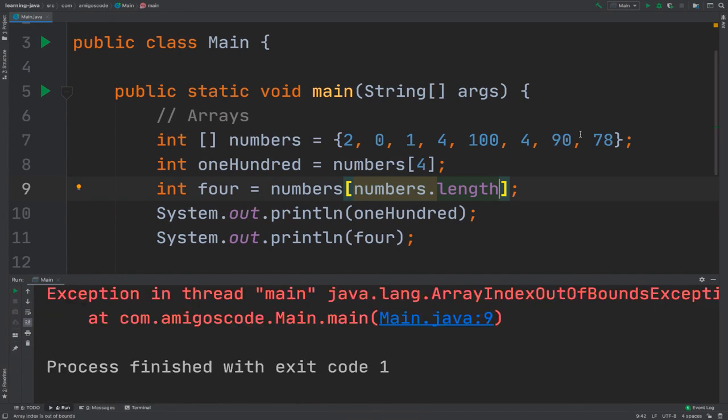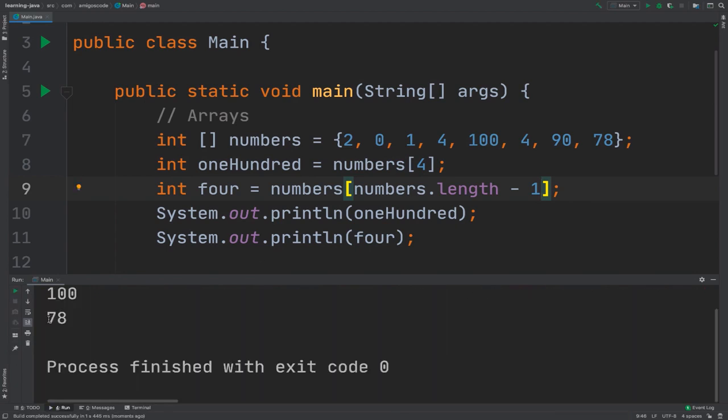Yeah, this should fail, and this is because, remember, for us to grab the index, we need to start from the 0 index. So here I need to say minus and then 1, and then run the program, and now we get 78 right here. And there we go. This is how you retrieve elements from an array with a given index. So next, let's go ahead and learn about loops.